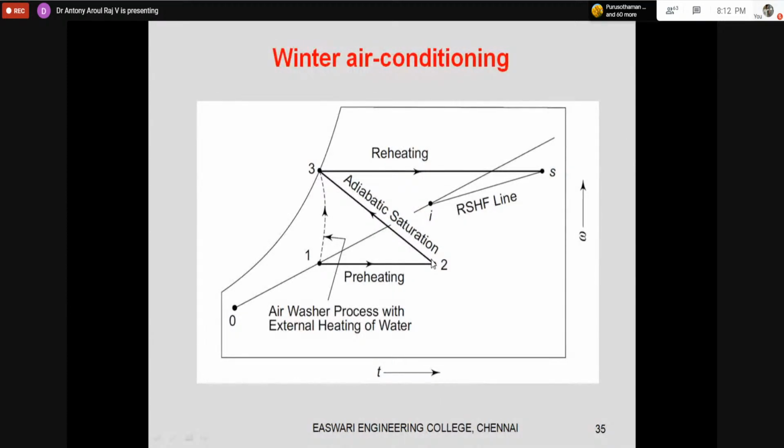Okay, for decreasing the RH, so that more moisture can be added. Then after that, I am adding the moisture. After that, it is going to saturation. But I don't want to have a higher RH, so I am reheating that, so that the RH can be attained which is comfortable inside the room.